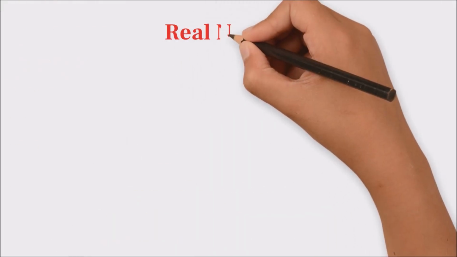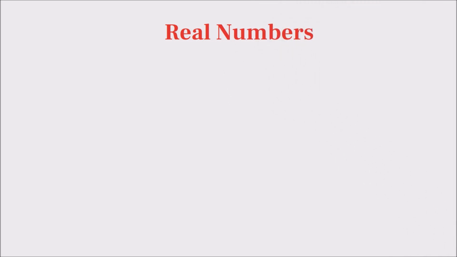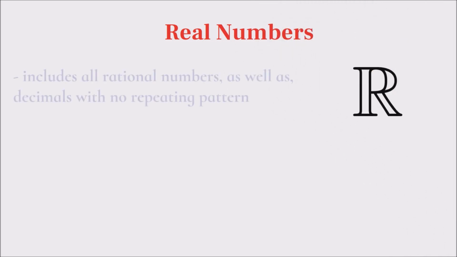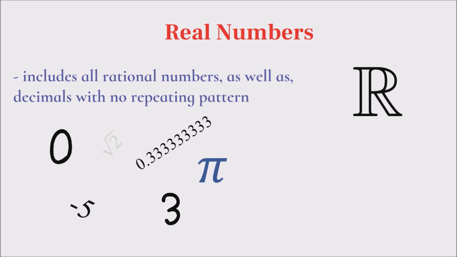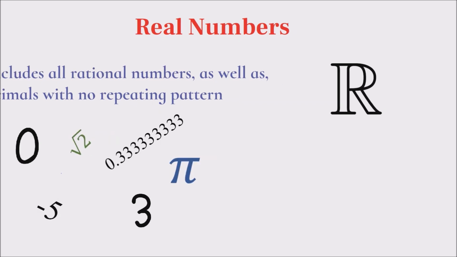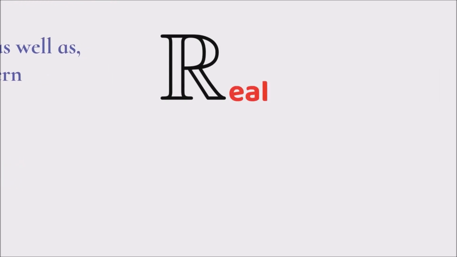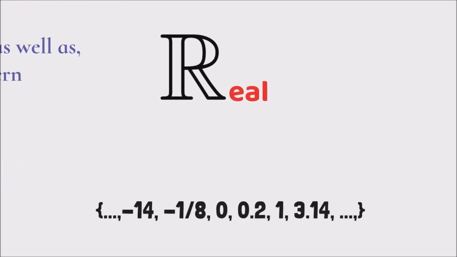Finally, we have the set of real numbers labeled by R. And this is the biggest set of numbers there is, because not only does it contain all the natural numbers, whole numbers, integers, and rational numbers, but it also contains every other real number that is not a part of those groups. So numbers like pi, root 2, and other decimals that have no repeating pattern are all a part of the real number set. Here are some examples. Well, the only one that actually matters.